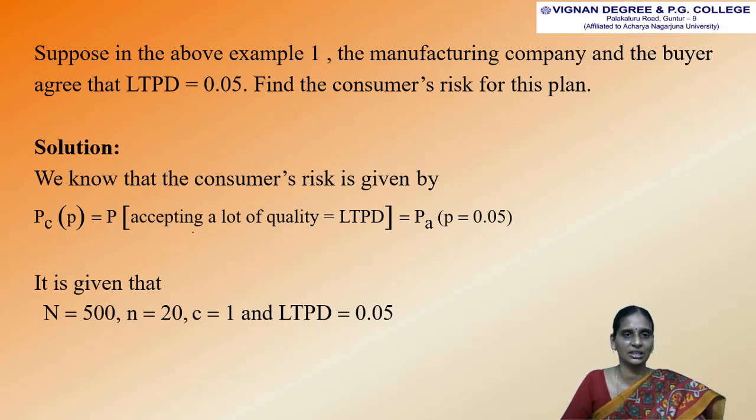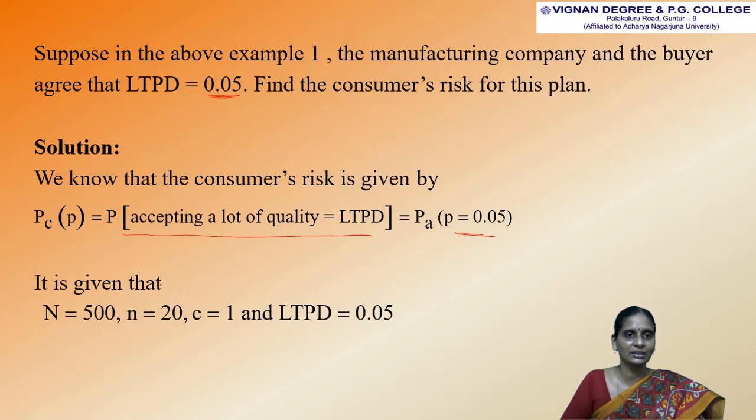Now the solution: this is the form of the consumer's risk, the probability of accepting a lot of quality equal to LTPD, so the P value is 0.05.